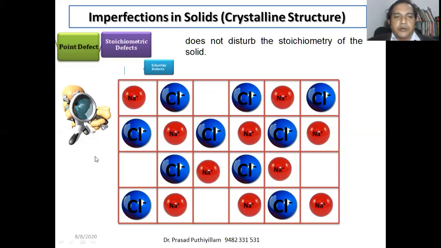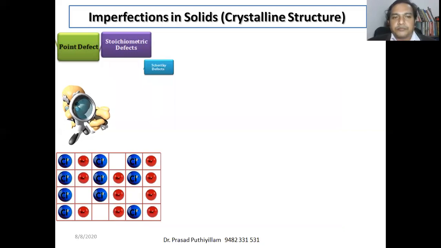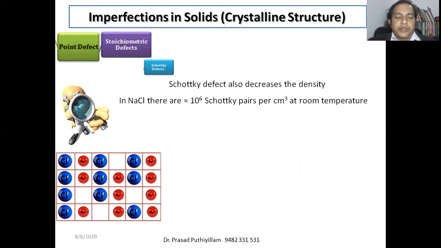Okay, so this is not a vacancy defect as such. We have to treat it as a Schottky defect. Some of the characteristics: a Schottky defect, like a vacancy defect, decreases the density of the crystal or the solid. For example, in sodium chloride, there are approximately 10 to the power 6 Schottky pairs per cubic centimeter at room temperature.